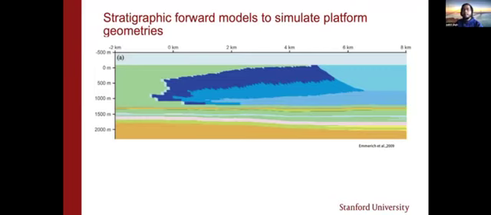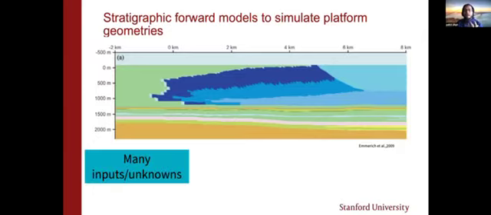So to really explain what I just said, if you look at this image which I'm showing, this is the image of a basin model dominated by carbonate sediments. This is a platform in the Dolomites, but using this image, we can see that it was developed from a stratigraphic forward modeling package that uses many inputs. And because of the use of many inputs, it creates a lot of uncertainty in the distribution of sedimentary facies.